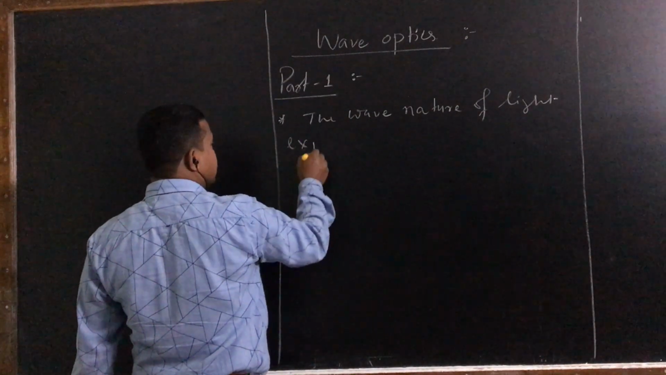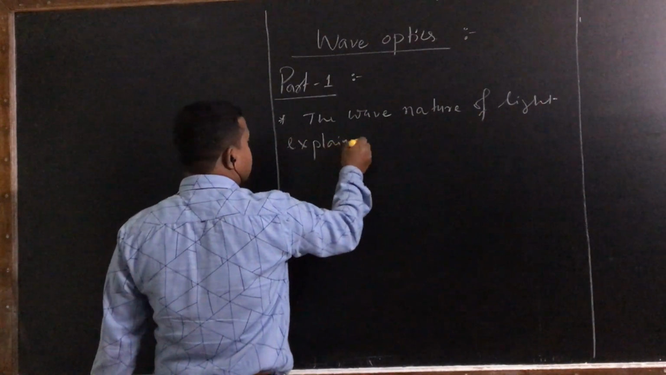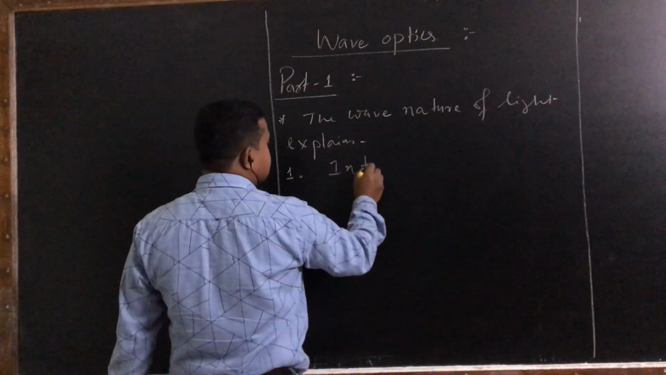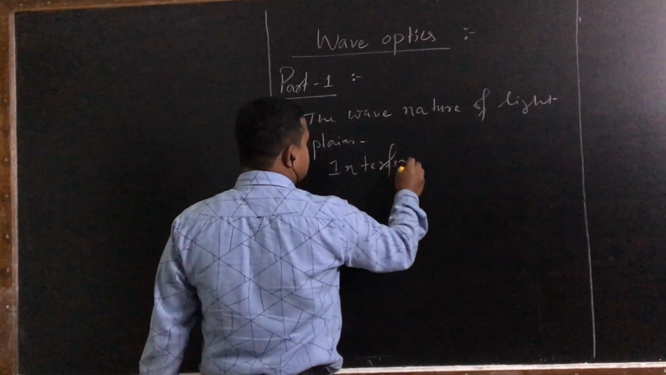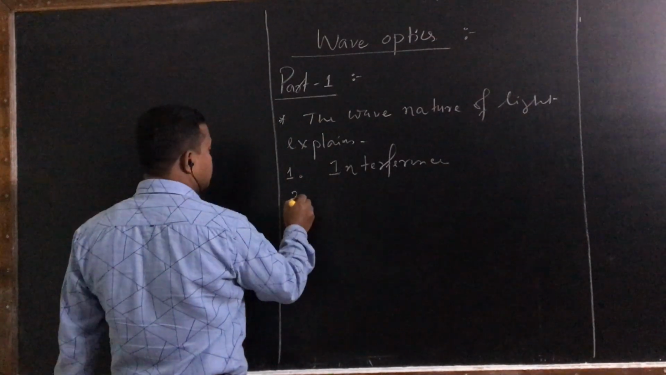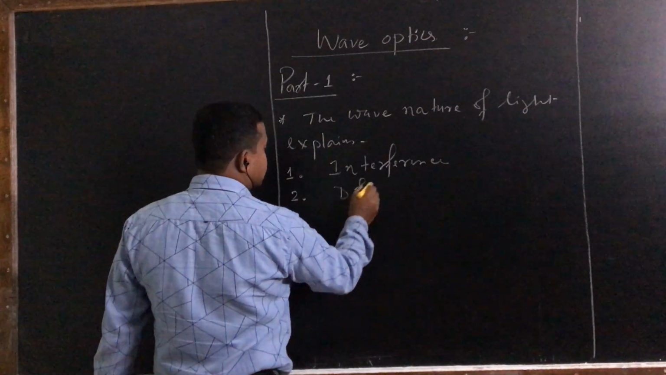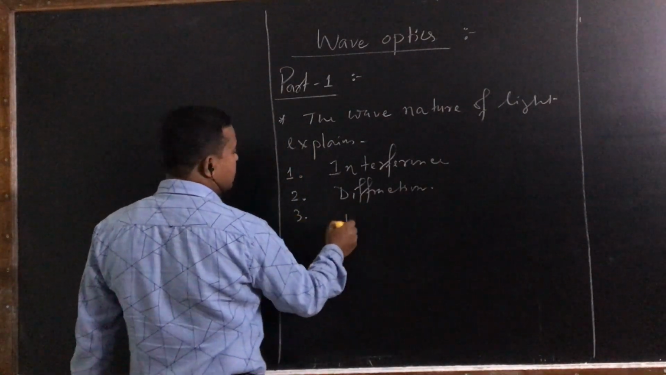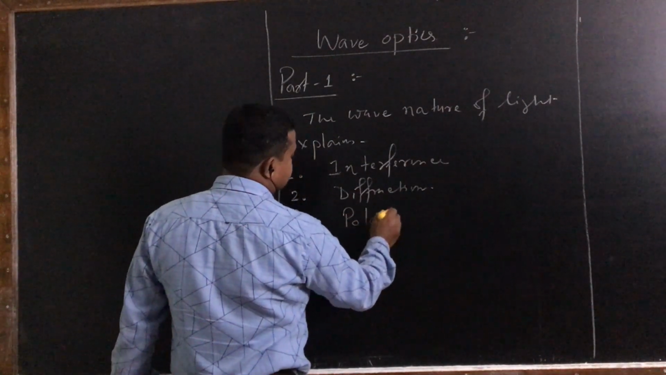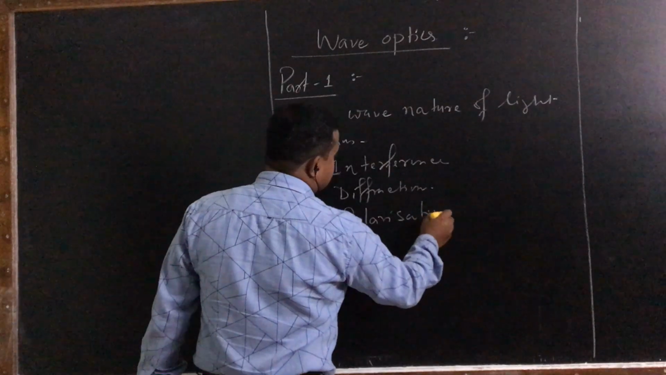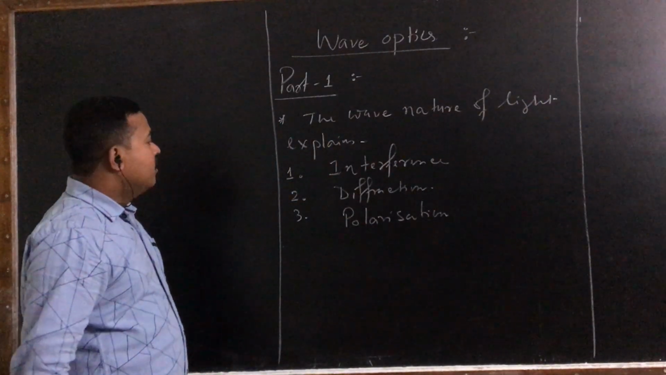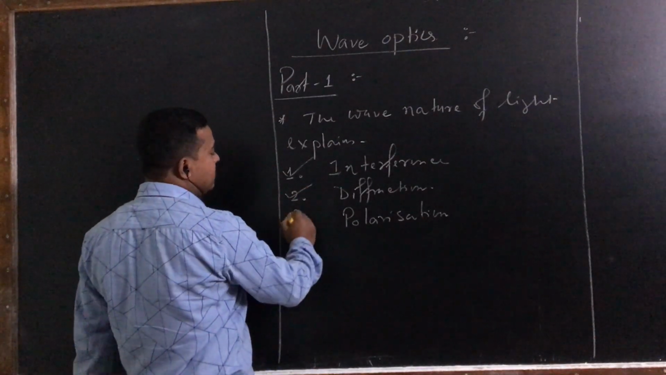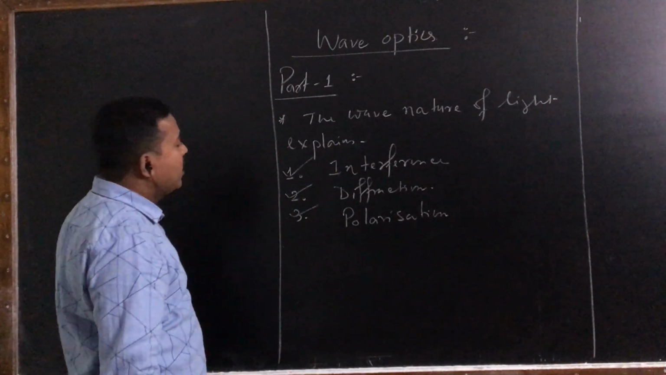The wave nature of light explains, number one, interference. Number two, diffraction, and then polarization. So here in this chapter I will discuss interference, diffraction, and polarization of light.